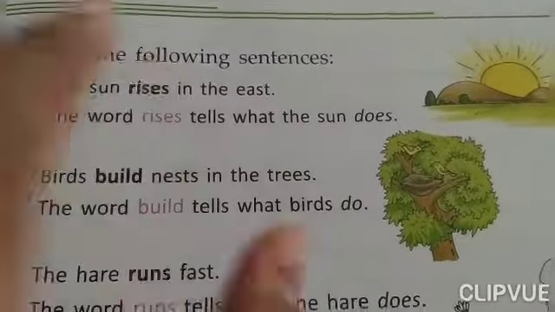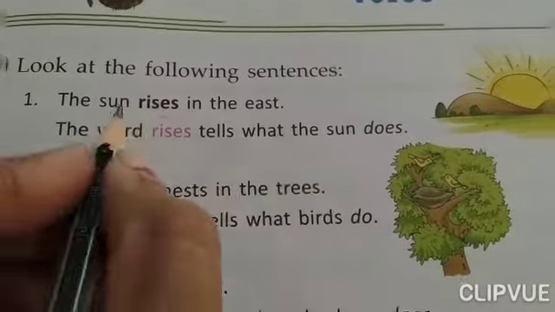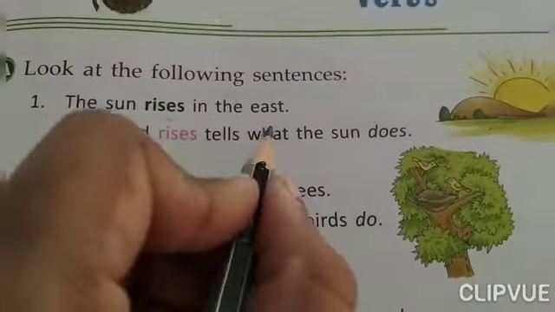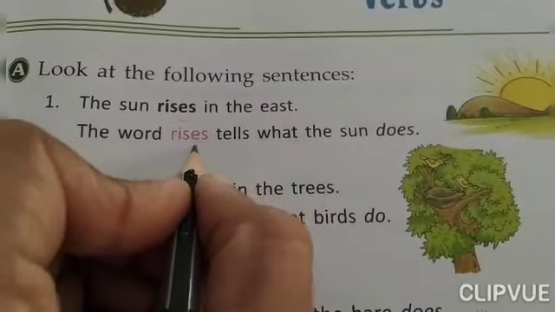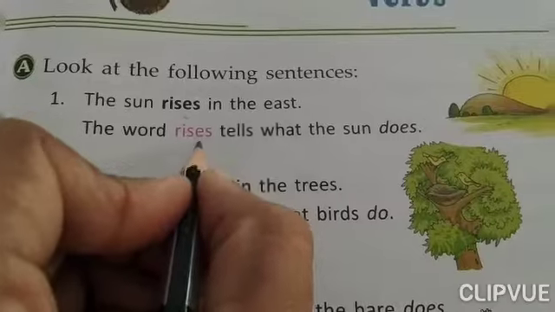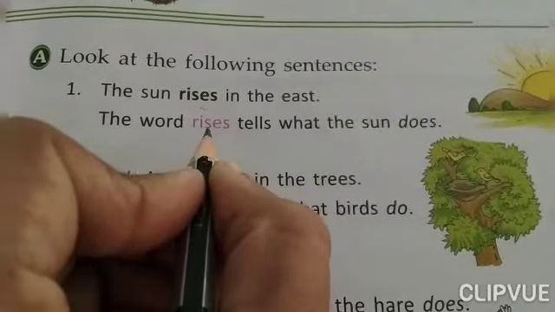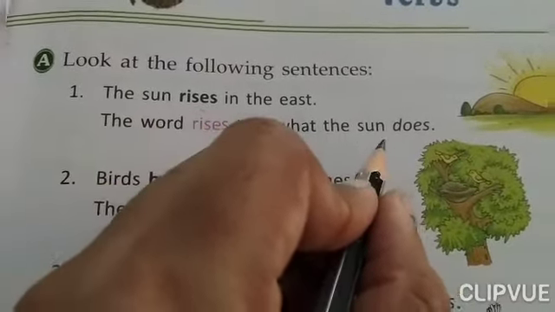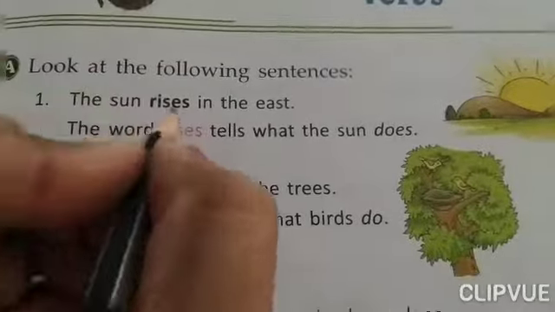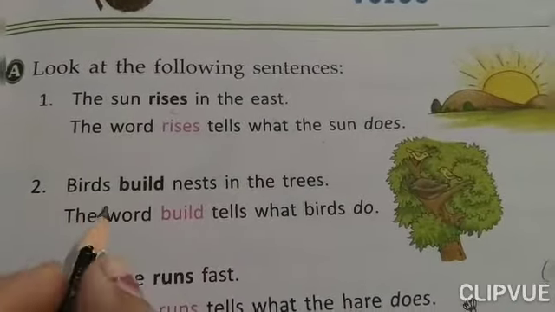If you remove this word from here, you will not come to know what exactly the sun does. So the word rises is very important, because it is a verb, a doing word, and it tells what the sun does. It rises.